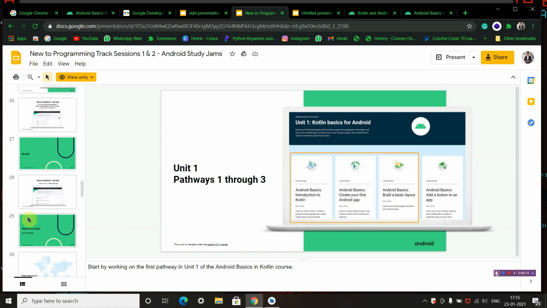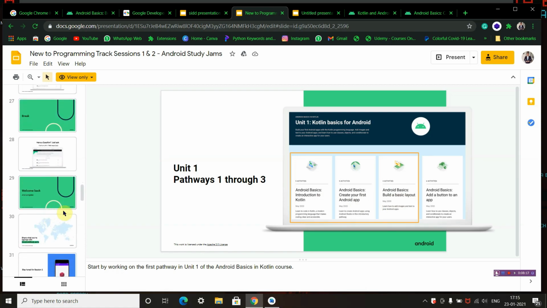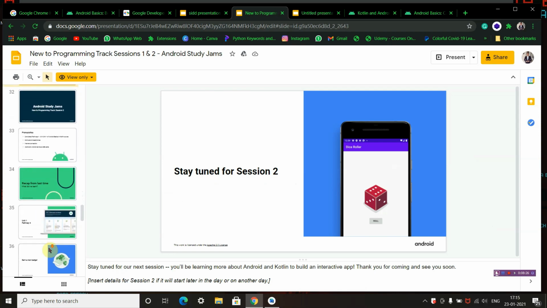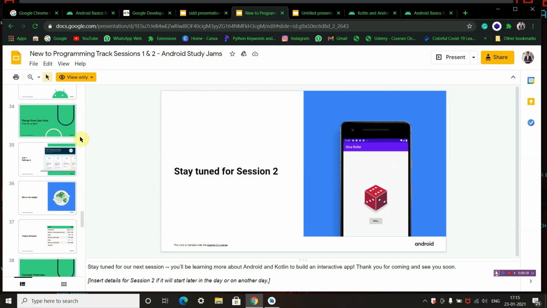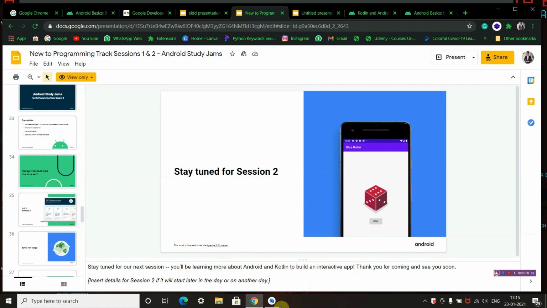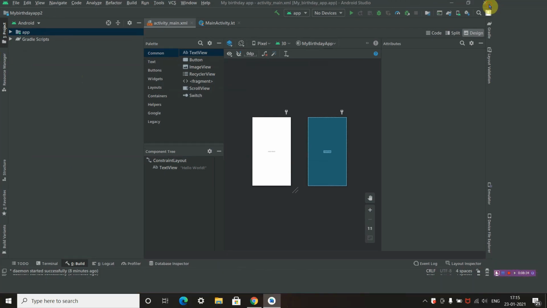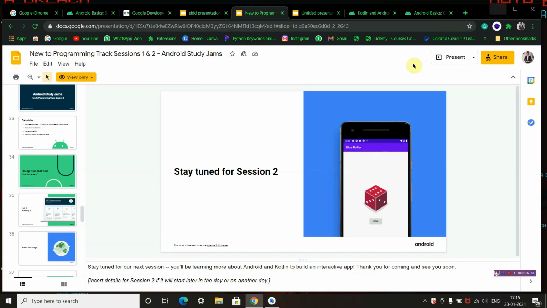In tomorrow's session, we will be completing how to add a button to your app, and we will complete unit 1 and unit 2. We will make our first app, the Happy Birthday app, how to display a happy birthday app on Android Studio and run it on your phone devices.